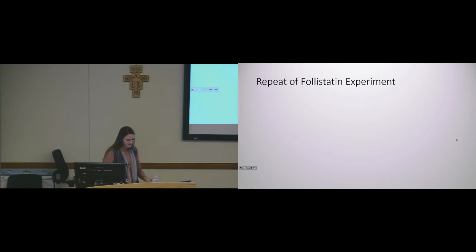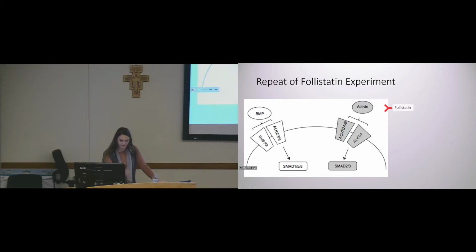So then our next step was to repeat that follistatin treatment with these cells overexpressing this receptor. So we predicted that if the shared receptor was the limiting factor in the competition between these two pathways, then flooding the system with tons and tons of this receptor should eliminate the competition.